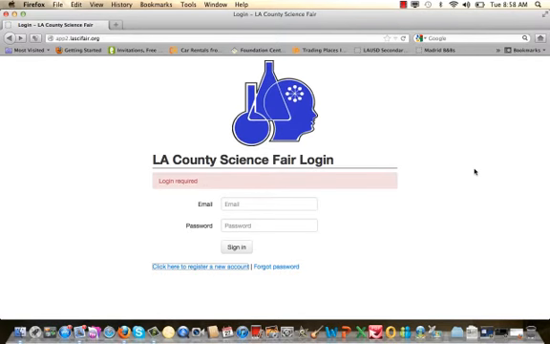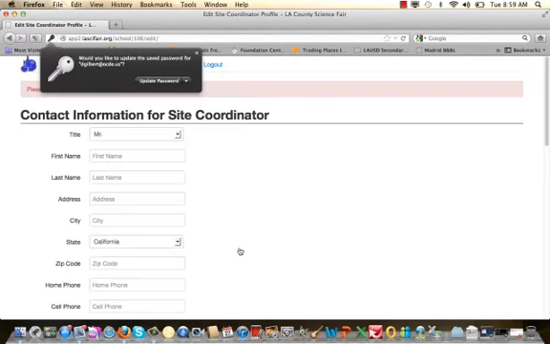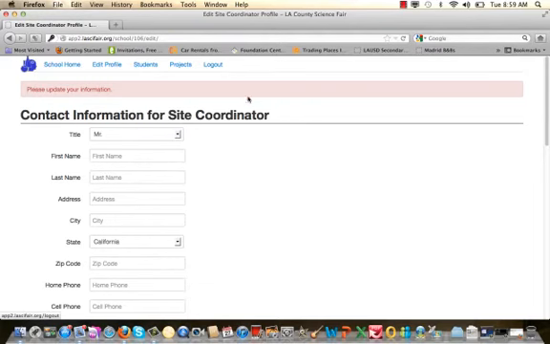Now that you've received your password, we're going to re-enter the system, and where it says email, now you will type in the email that you used to register, and then you'll type in the password that you received by our automated response and click sign in. This will take you to a page entitled Contact Information for Site Coordinator. We need to make sure that every field is completed in order to submit. The first field is asking for your title, whether it's Mr., Mrs., Ms., or Doctor.